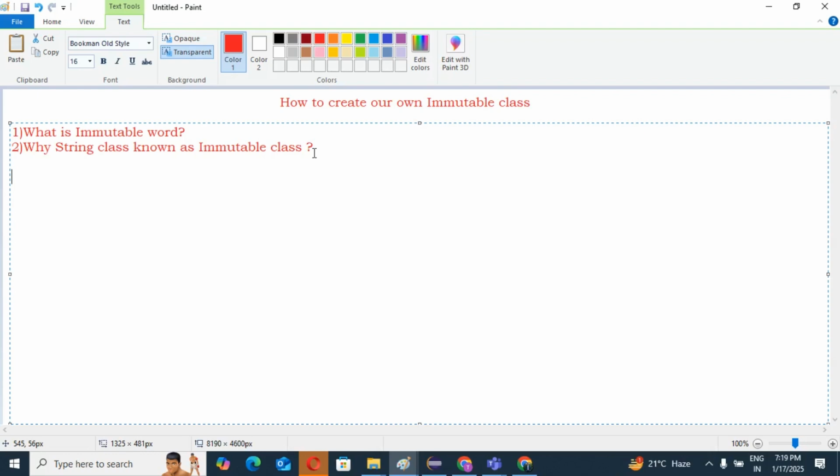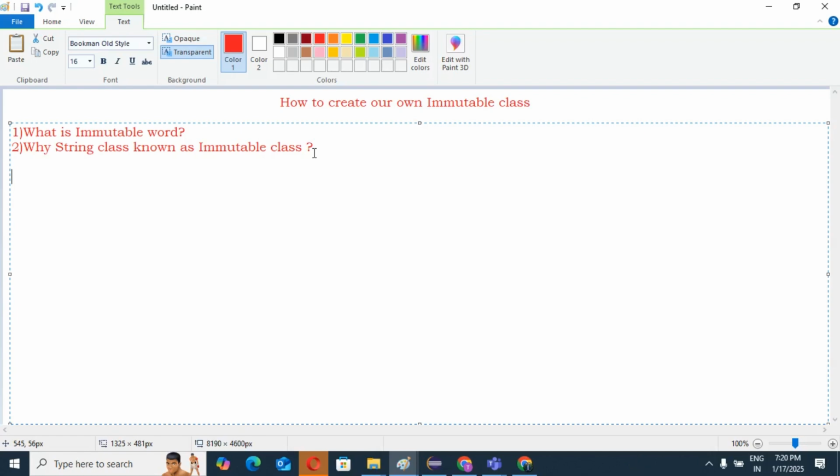Okay, so about this immutable, what does it mean? Non-changeable. And why is a string called an immutable class? Due to this behavior, a string class is called what? Immutable class. Now guys, we'll jump into our discussion for today.